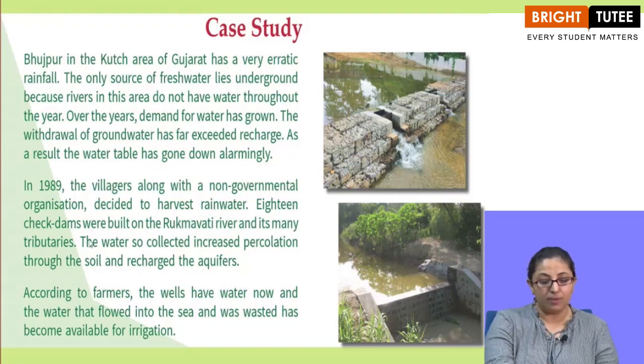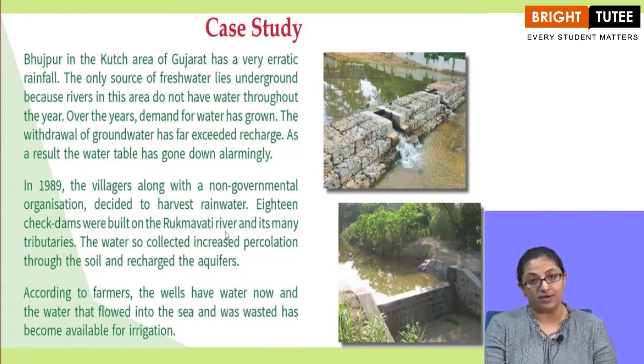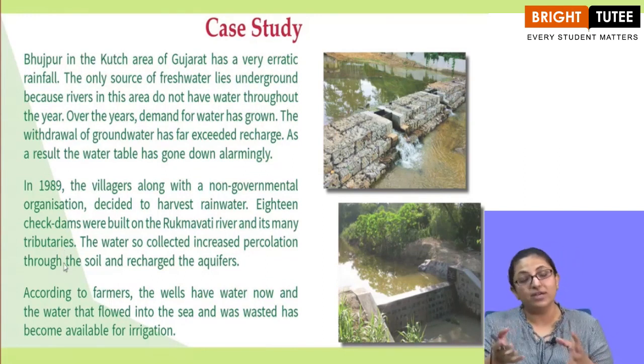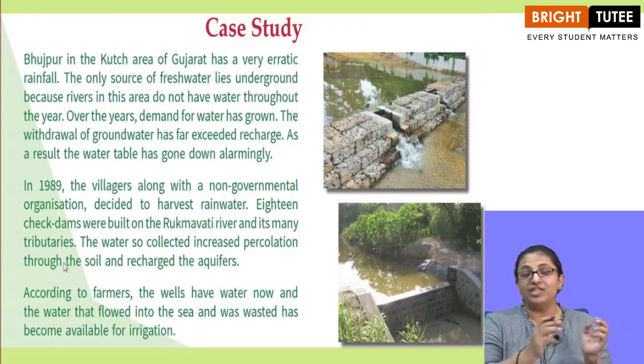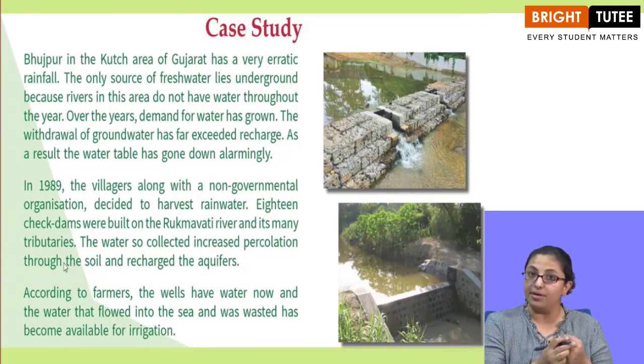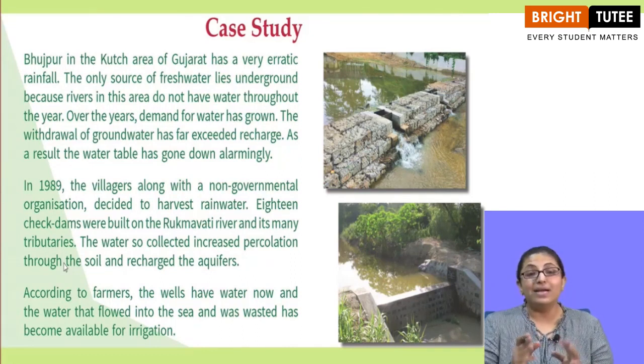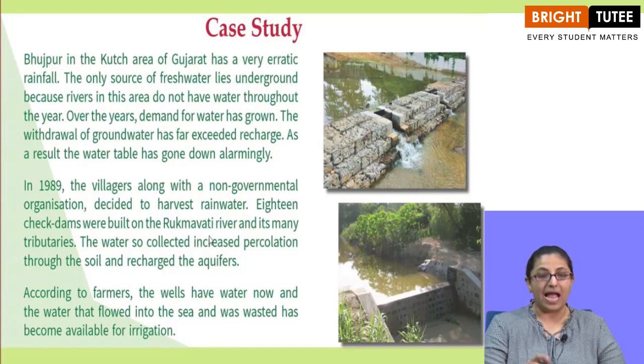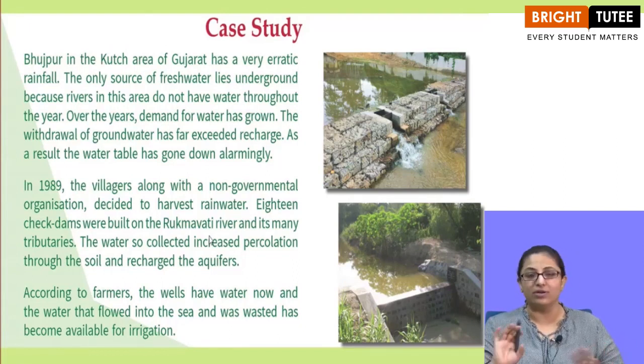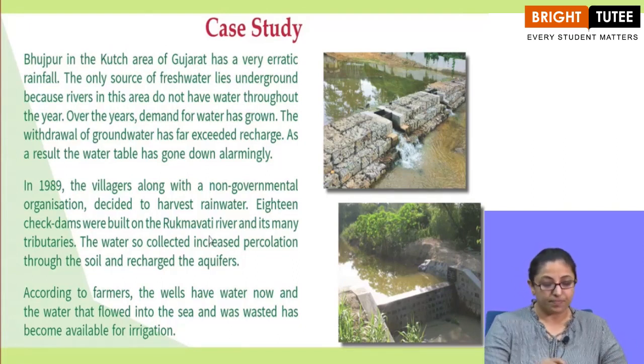18 check dams were built on the Rukmavati river and its many tributaries. So basically, they decided to make check dams. Check dams are places where the water can be stored, right? So they built 18 check dams on the Rukmavati river and whatever tributaries were there of that river.